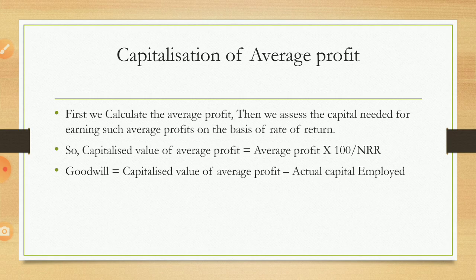That is called capitalization of average profit. Then we calculate the difference between the capitalized value of average profit minus the actual capital employed. When we discuss the question you will understand.